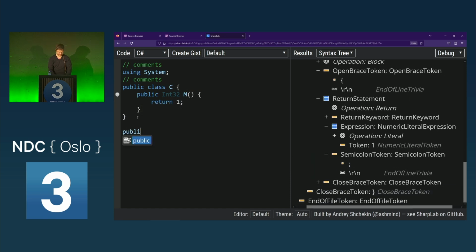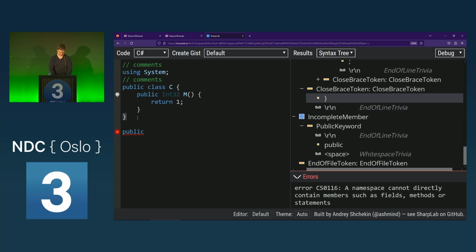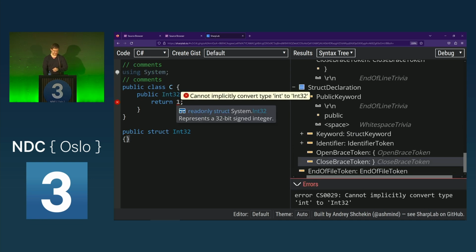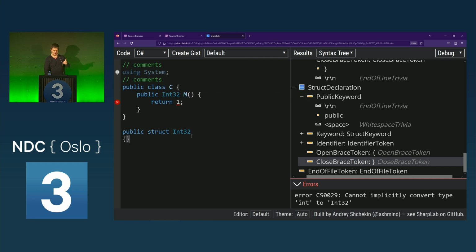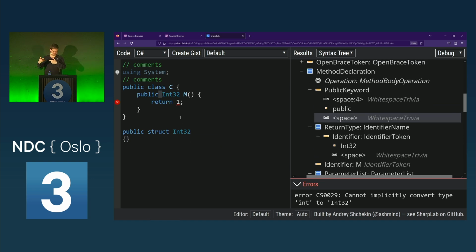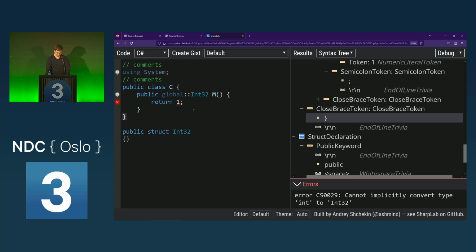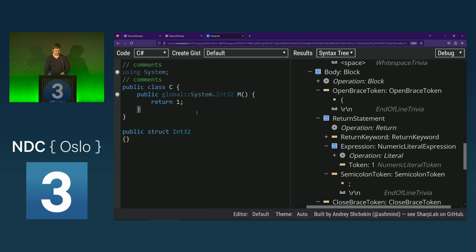But what if, in the same compilation, I now define my own type? Let's also make it a struct, Int32. Now we already get that this doesn't compile anymore, because now it's actually our Int32 and not the System Int32. If I want to avoid this confusion, I could go to the global namespace alias, and now here have again the .NET standard Int32. I need to write System, of course. And now the compiler warning disappears.